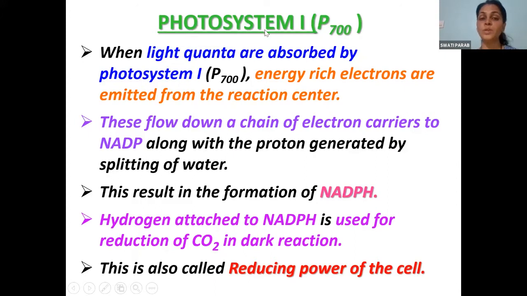So my question is, why is photosystem 1, that is P700, called the reducing power of the cell? Write down the answer.